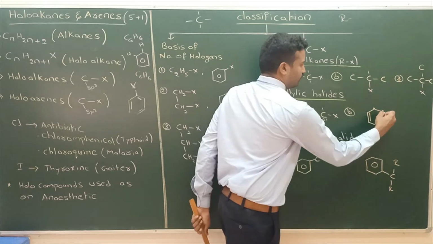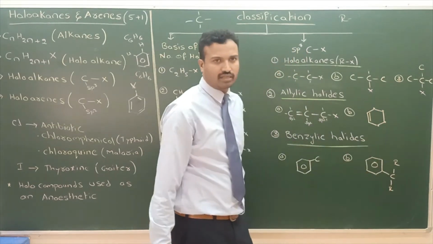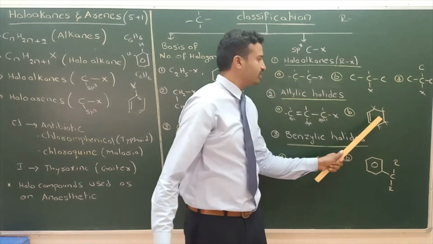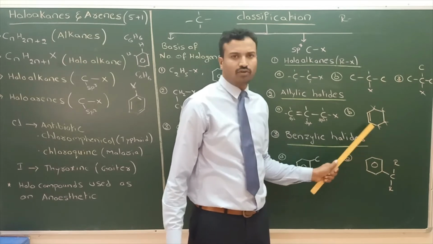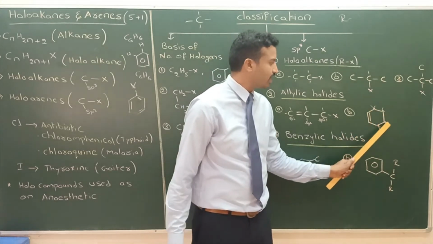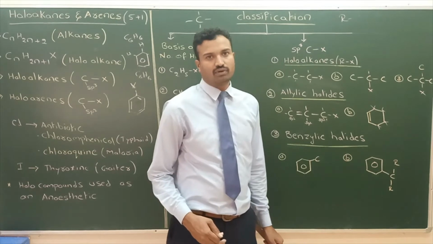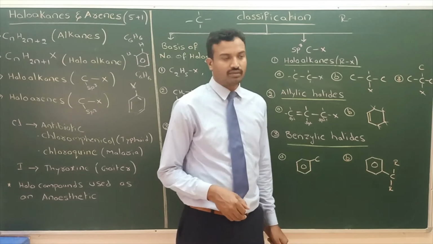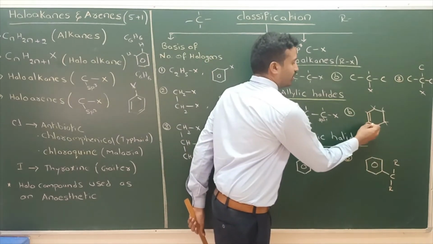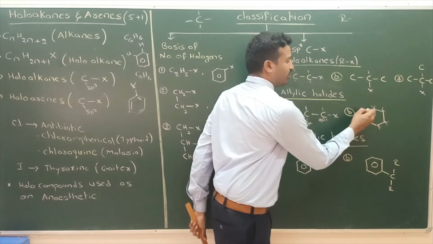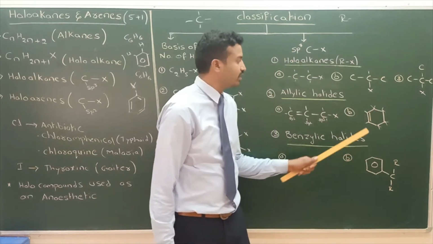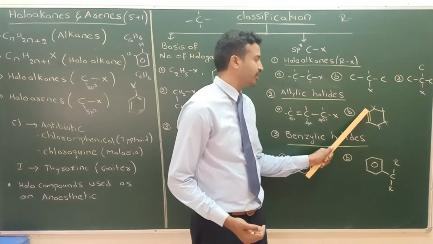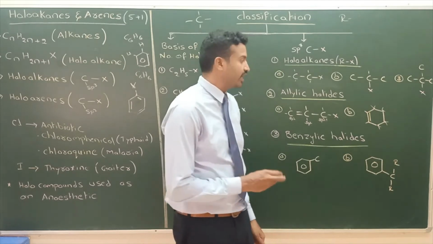Next, the same way here also. Here 1, 2, 3, 4, 4 carbons are there. Here all are single bonds only, sigma bonds. Around each of these carbons, 4 bonds are there, all sigma bonds. So these 4 carbons are sp3 carbons. These 2 carbons are sp2 carbons. Why? Here 1, 2, 3 sigma bonds, and 3 sigma bonds means sp2 carbon. These 2 carbons are sp2 and these 4 carbons are sp3.